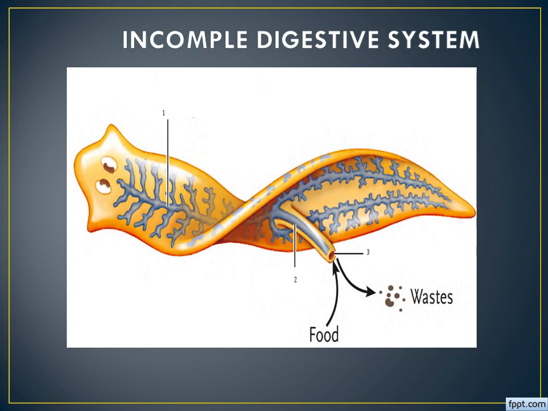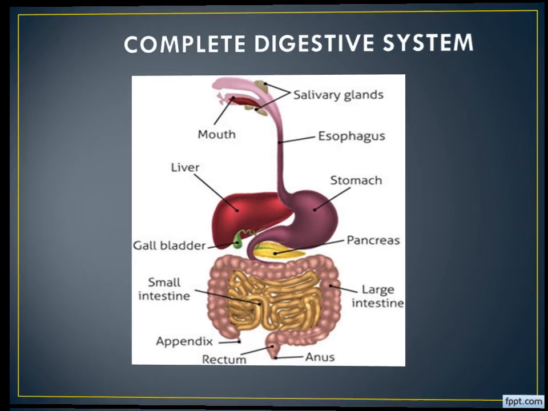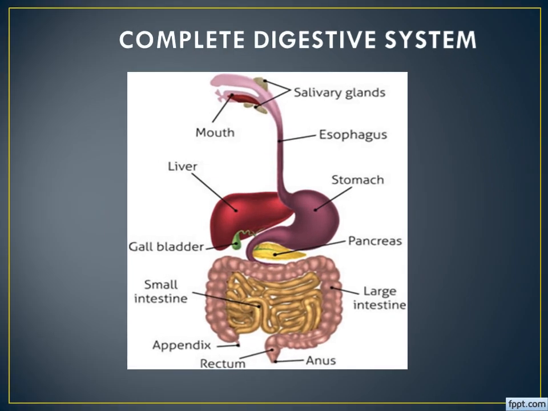Okay, let us go for the next one. This is the figure for the complete digestive system. Here I displayed the digestive system of a human being. Here we could see a lot of organs connected to each other, and it is one complete digestive system because it commences from the mouth and leads through a lot of organs, then finally ends with the anus.